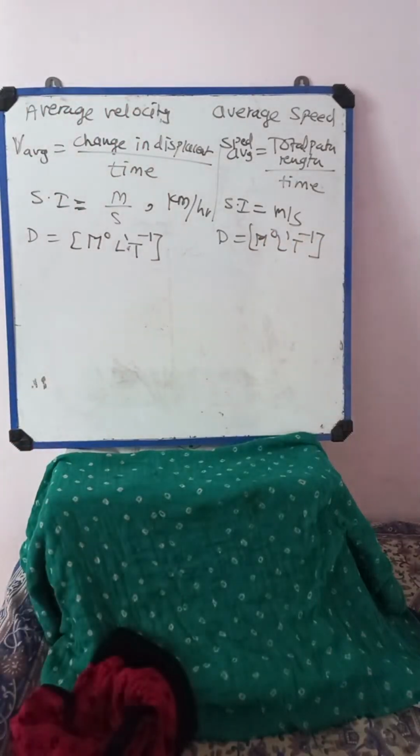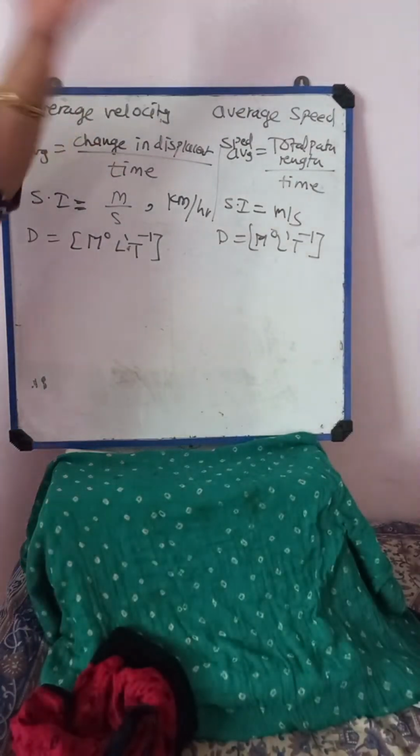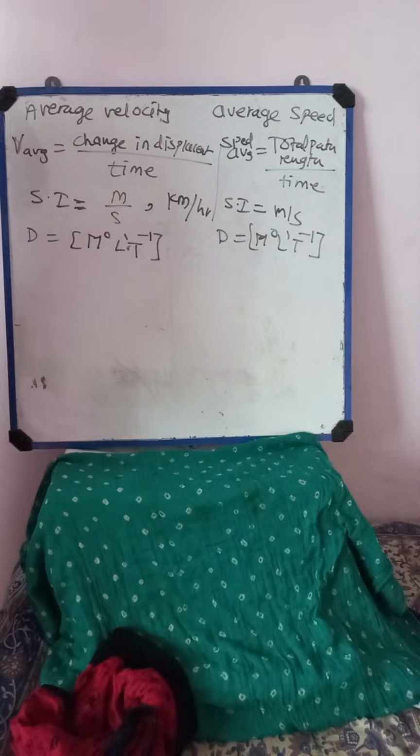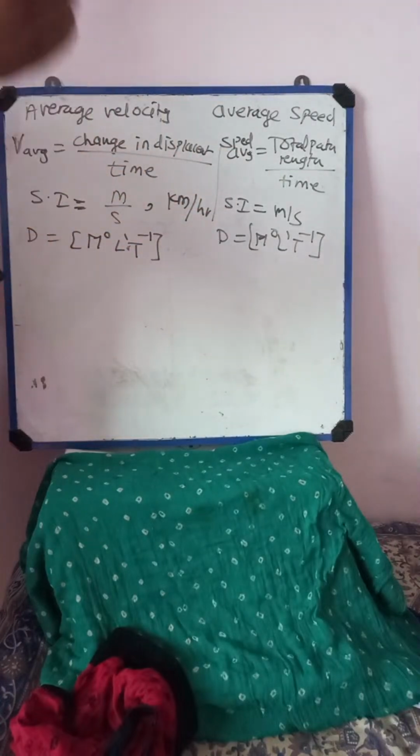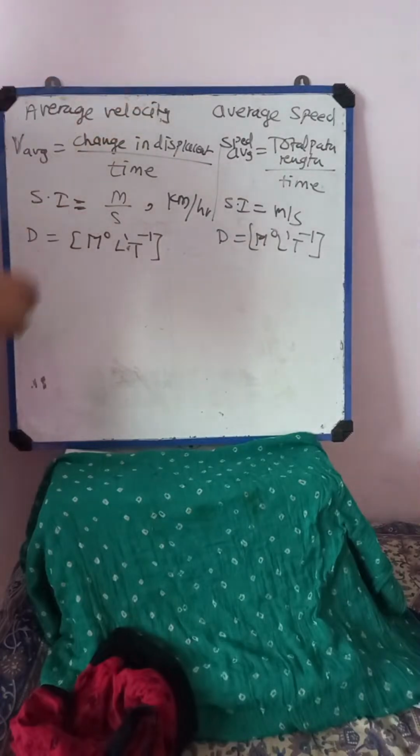So now people are asking, ma'am, what is the difference between them? This is average velocity, this is average speed. Speed is a scalar quantity and velocity is a vector quantity. Here displacement is independent and this speed is what?